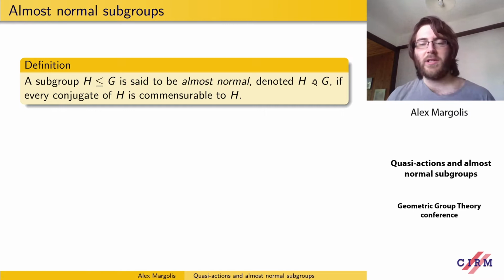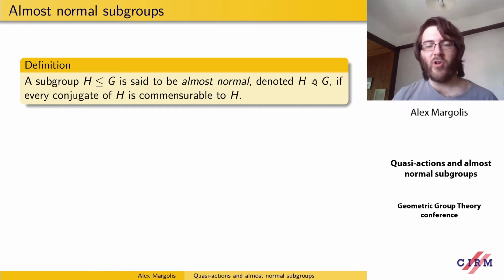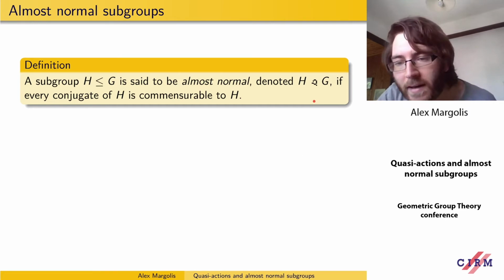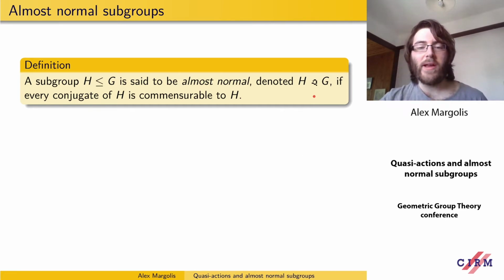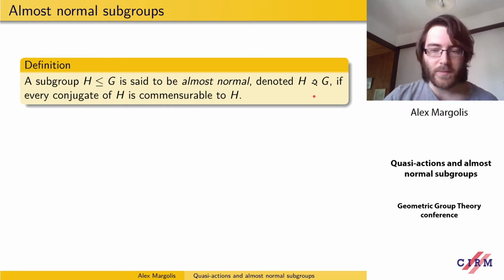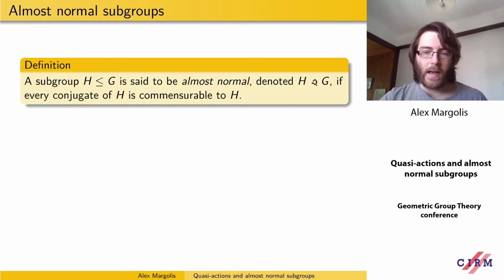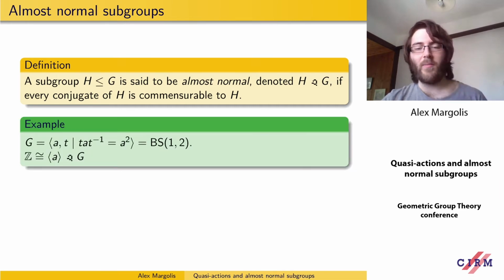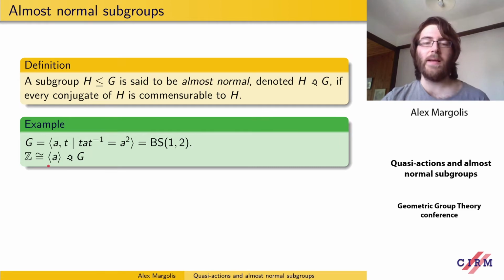This is closely related to the notion of an almost normal subgroup. We say that a subgroup H of a group G is almost normal, denoted by this squiggly triangle symbol, if every conjugate of H is commensurable to H. So, for example, every normal subgroup is almost normal. But additionally, here's an example of a group which contains an almost normal subgroup that's not normal. We have the Baumslag-Solitar group BS(1,2), the group given by this presentation here. The infinite cyclic subgroup generated by a is an almost normal subgroup that isn't normal and isn't even virtually normal.